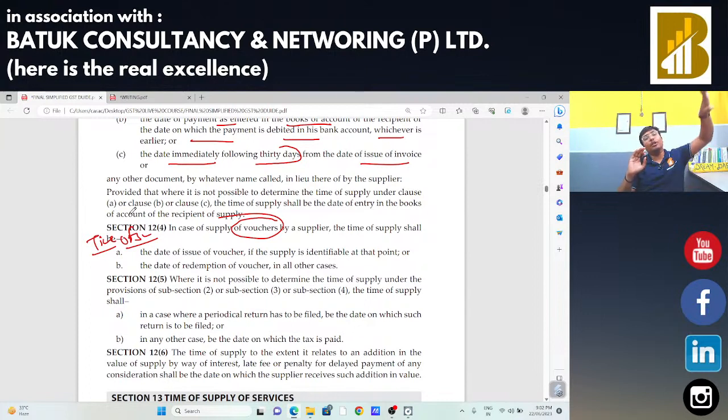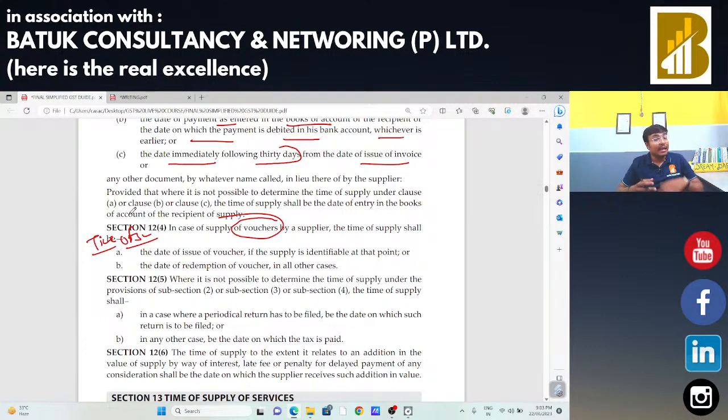Suppose I am going to the Reliance Mall and they are providing me one voucher for 500 rupees, and I know that this voucher is for 500 rupees. Whenever I come next time to that particular Reliance Mall, I will get 500 rupees off. That means I know the identifiable value of that voucher. In that case, when Reliance gave me that voucher, at that time it will be considered the time of supply and GST should be charged accordingly.